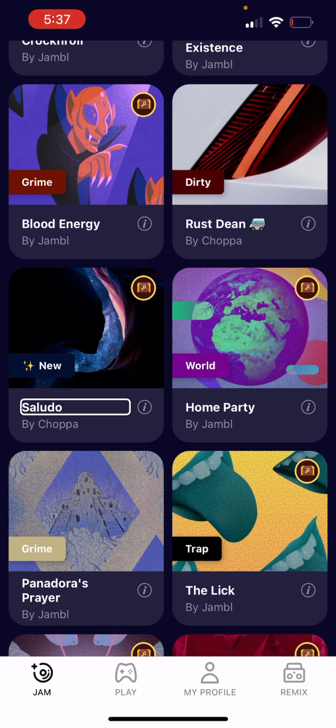Now, I'm going to just select a random pack. So when we're in Jambl, you see there's all the sounds.